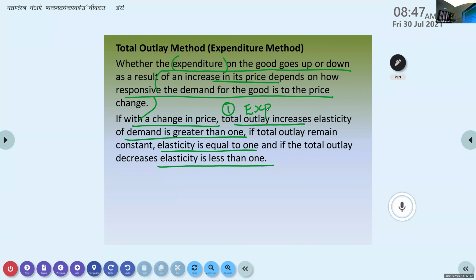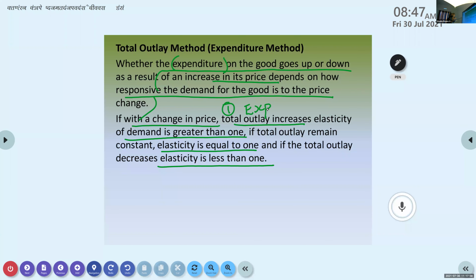If expenditure remains constant, elasticity is equal to 1. If total outlay decreases, elasticity is less than 1. These are the general situations. Next, I have given you five different situations.